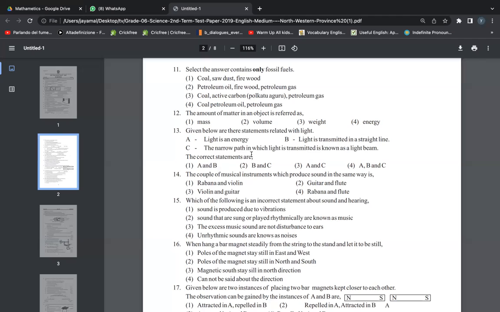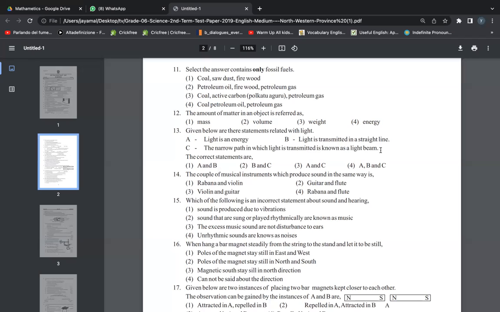Let's have a look at the next one. The narrow path in which light is transmitted is known as a light beam. The narrow path in which light travels is called a light beam. Is that true? No. It is known as a ray, right?